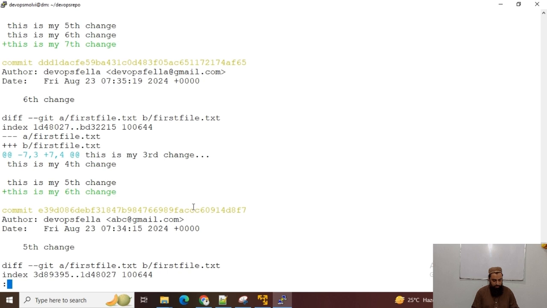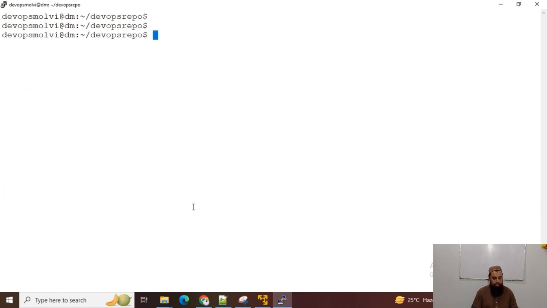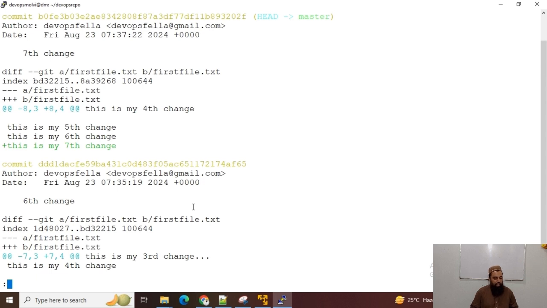For instance, let me run it again, git log -p. Now we have the 7th change and we have the 6th change. So if I want to see what were the changes in this file, first file .txt, and this was the 7th change. And what was the 7th change? Here it is.